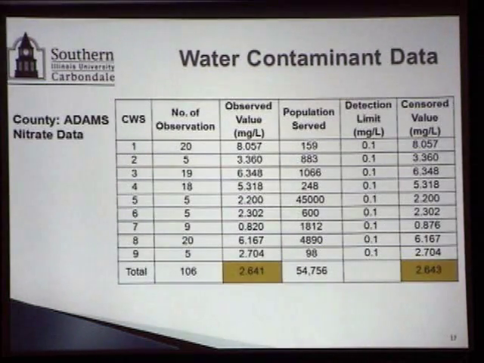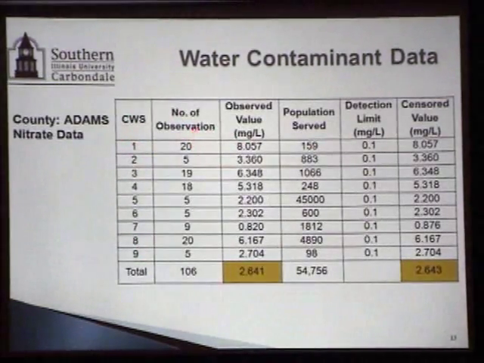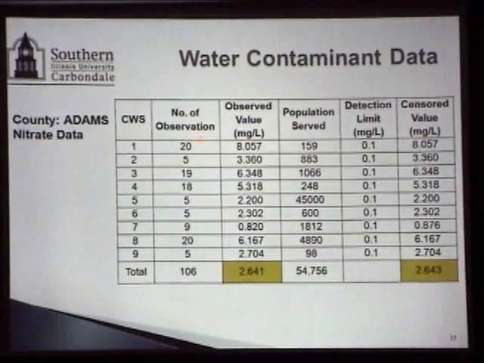Water contaminant data was a little tricky to handle, but this is the way we handled it. Again, an example: this is the nitrate data, one of the 5 contaminants we looked at, for one of the 102 counties, Adams County. We had data for 9 of these community water supplies, and they were measured 20 times.